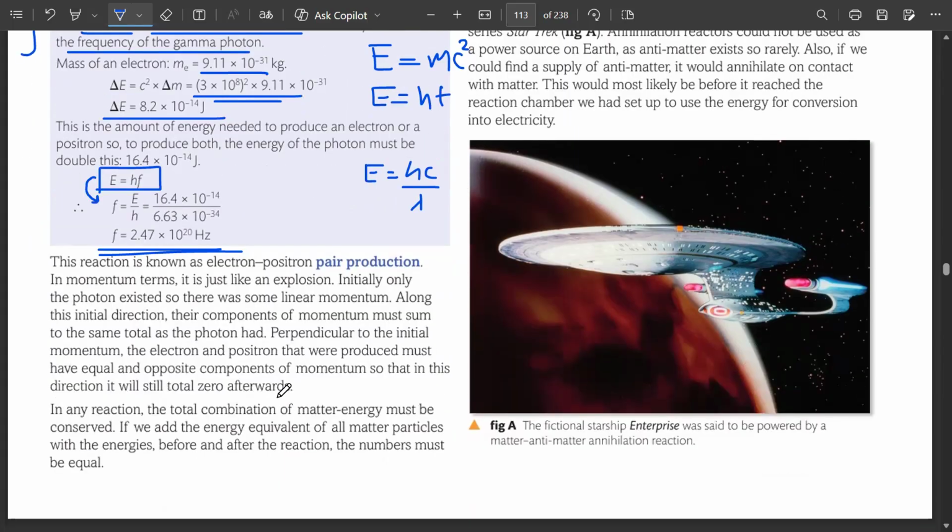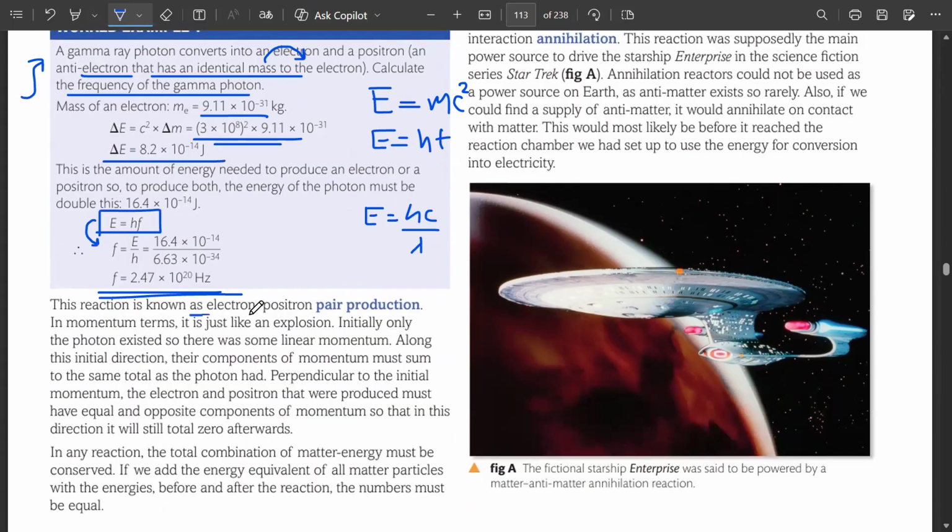This reaction is known as electron-positron pair production. In momentum terms, it is just like an explosion. Initially, only the photon existed, so there was some linear momentum along the initial direction. Their components of momentum must sum to the total the photon had. Perpendicular to the initial momentum, the electron and positron that were produced must have equal and opposite components of momentum, so that in this direction the total will still be zero afterwards.